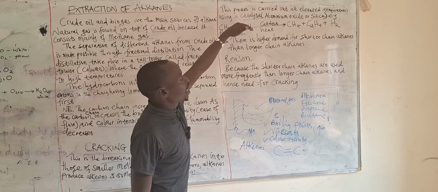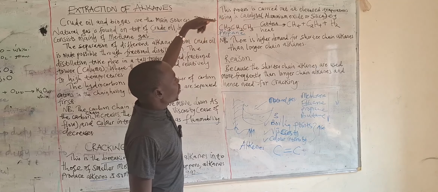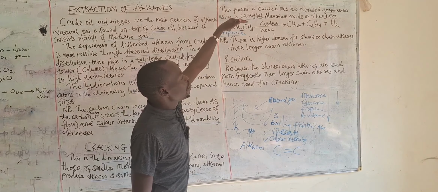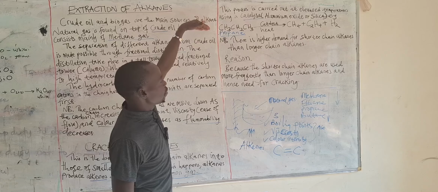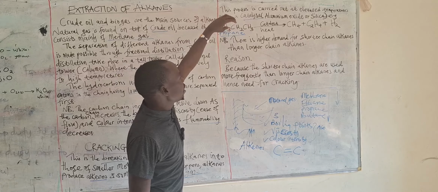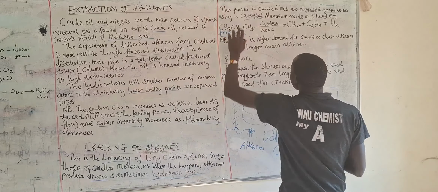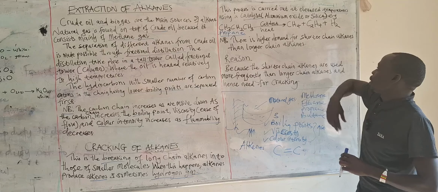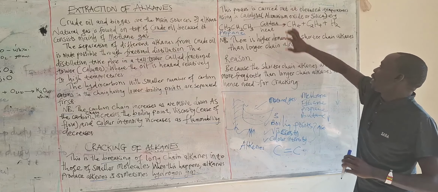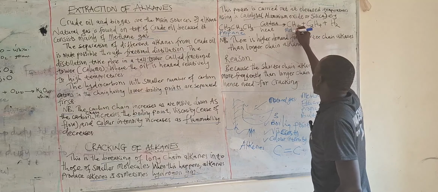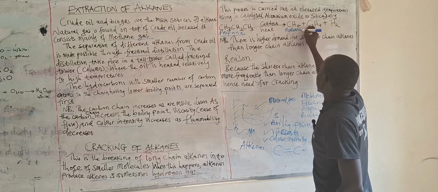When we look here critically, this one is an alkane, because when you open this up, you will see there are single bonds between the carbon atoms. So we are breaking this into shorter chains. Heat is here, then a catalyst. Now we shall produce methane gas, of course.